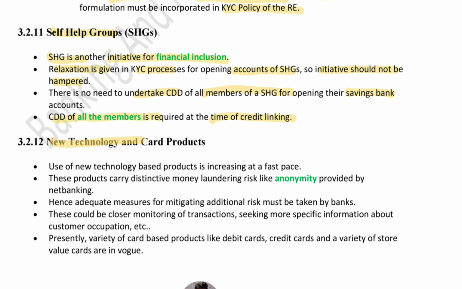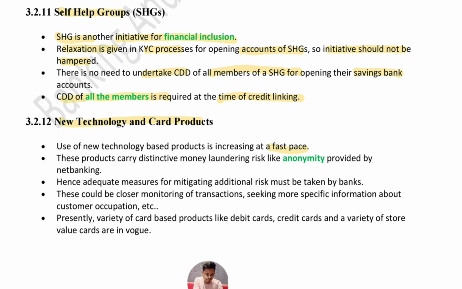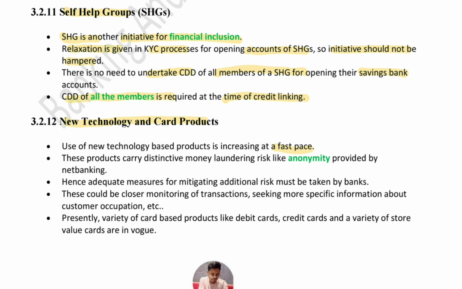Now, new technology and card products. Use of new technology based products is increasing at a fast rate. These products have some distinctive money laundering risks like anonymity provided by net banking. So, adequate measures for reducing such risks should be taken by banks. This could be closer monitoring of transactions, seeking more specific information about the customer's occupation and others.